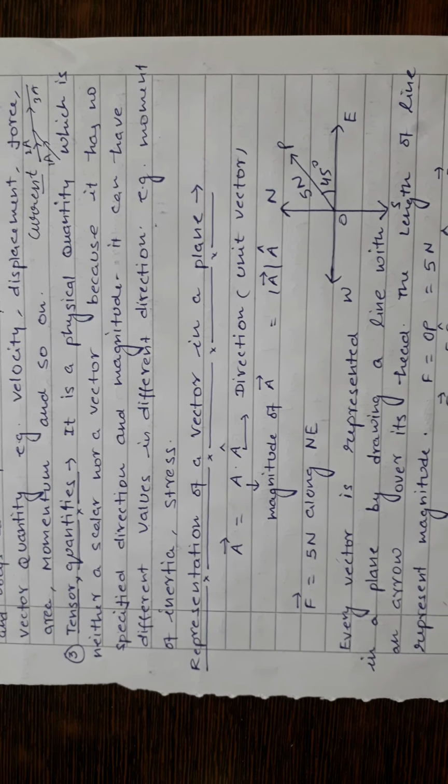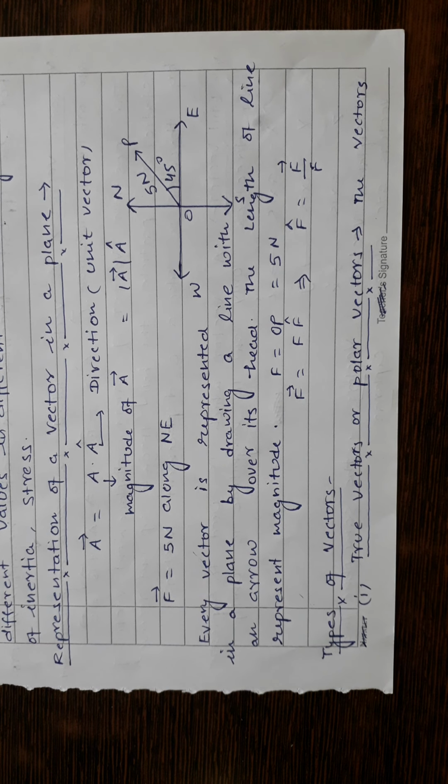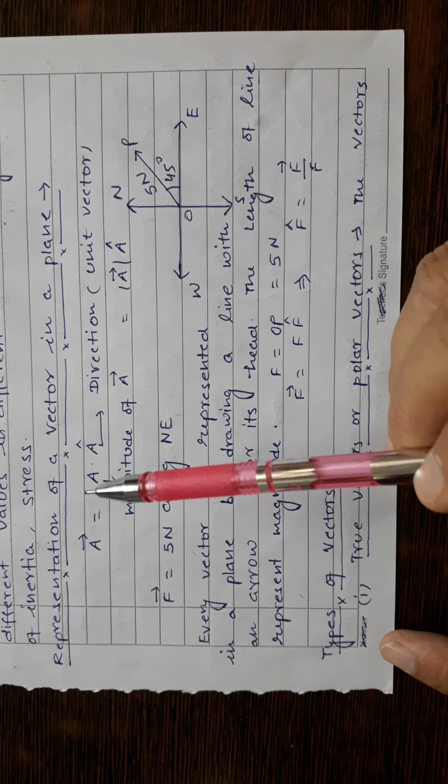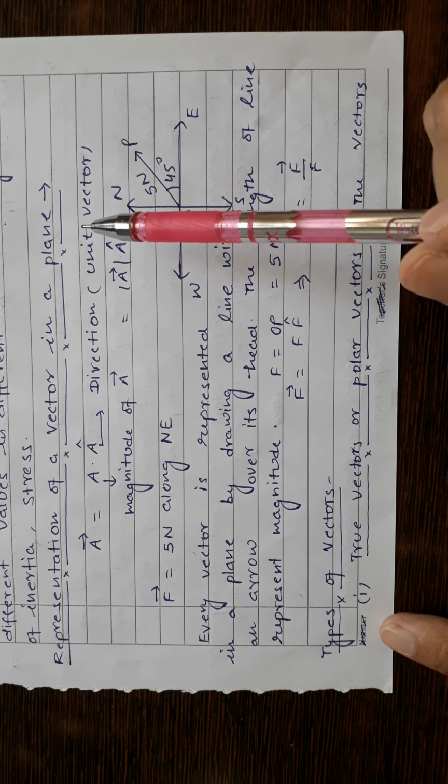Okay, so now mainly we have to discuss the vector in this chapter. Vector quantity like force, vector quantity or vector are the same, having the same meaning. So these vector quantities are also called vectors. Vectors means a physical quantity which is of vector nature. Okay, so now representation of a vector in a plane. How can we represent a vector quantity in a plane?